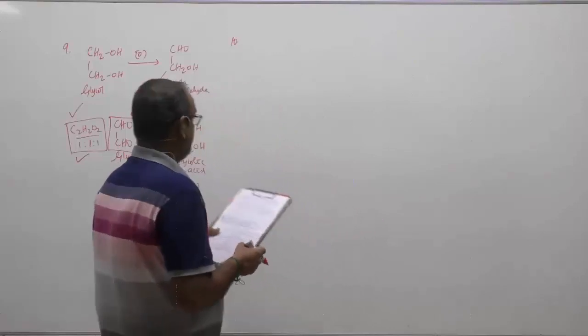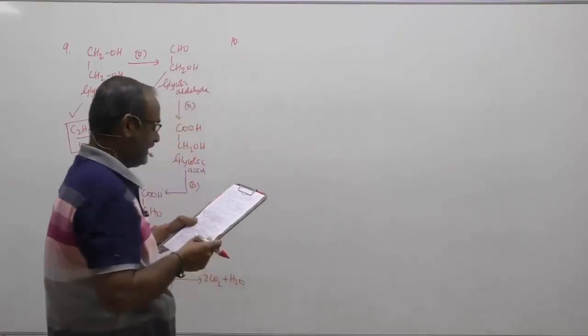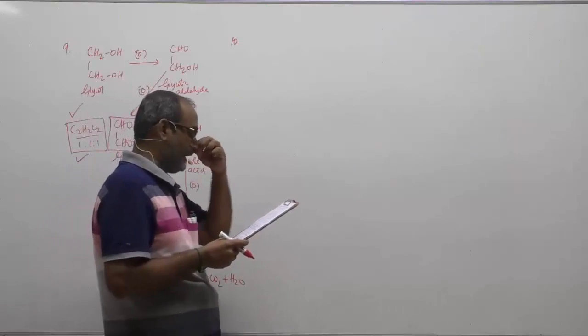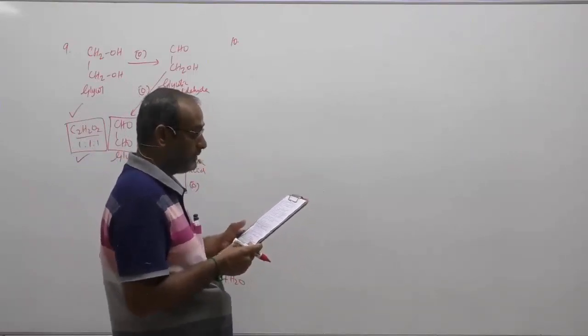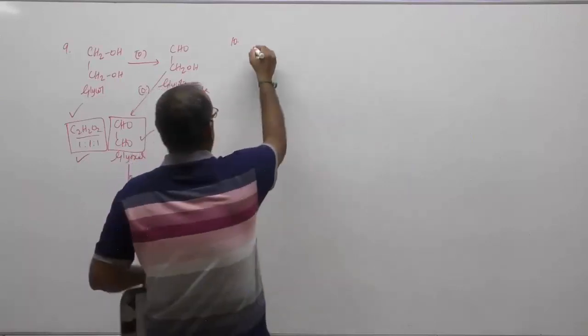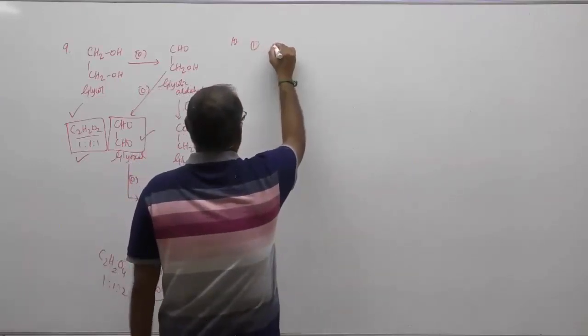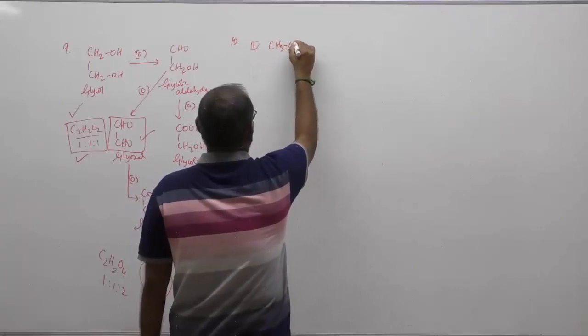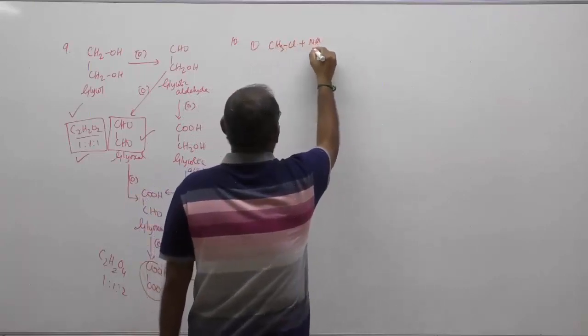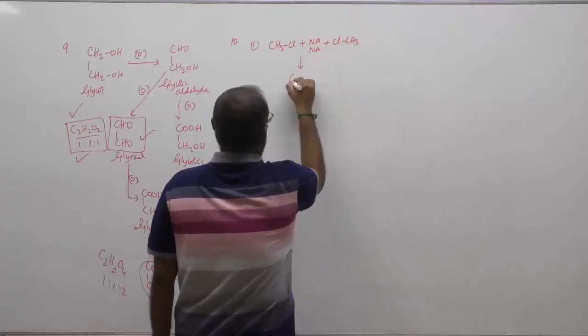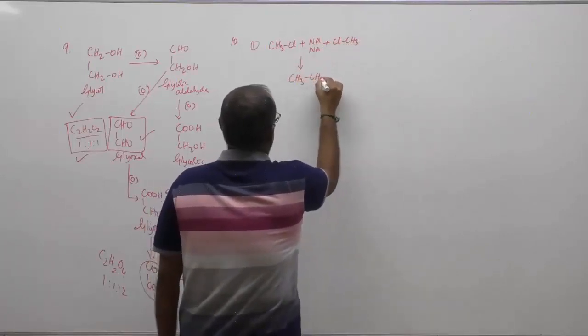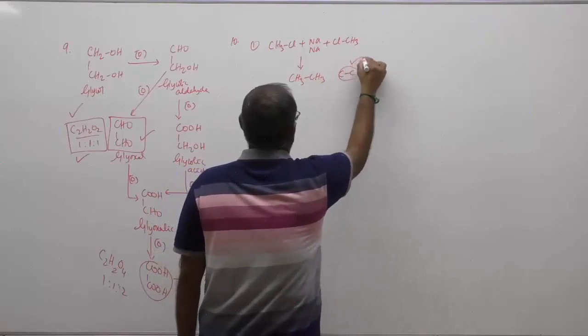Question number 10. In which of the following reaction or reactions does a new carbon-carbon or carbon-oxygen single bond, sigma bond formation take place? Wurtz reaction: methyl chloride plus sodium will form CH3-CH3, so a new C-C bond is formed.